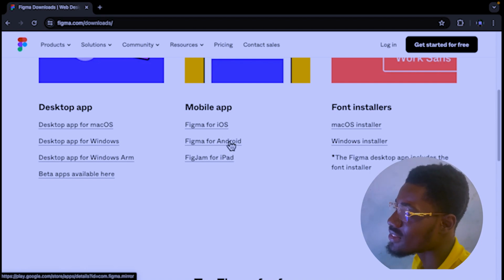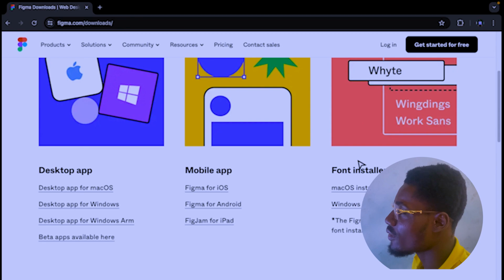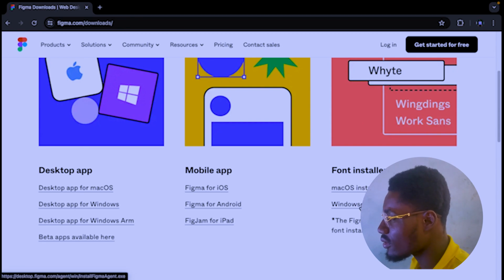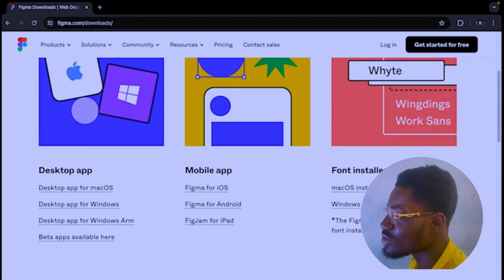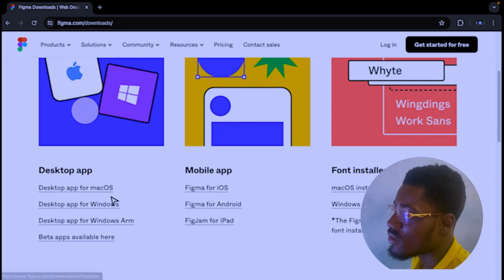It can be used on the phone, but the phone has its limits. It can only do certain things. And we have the font installers there. The Figma desktop app includes a font installer, so with this one you can install fonts. That's basically what it's saying.